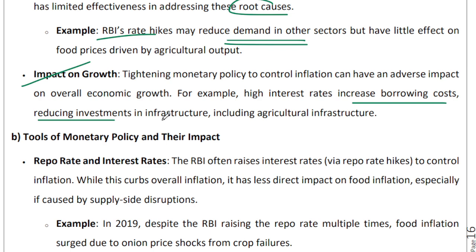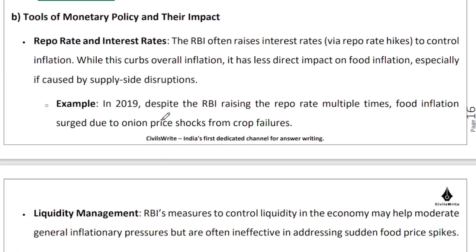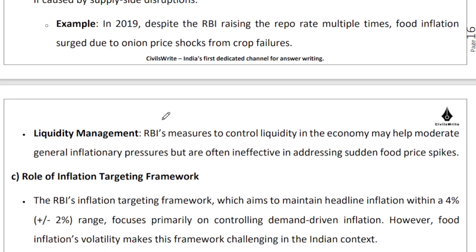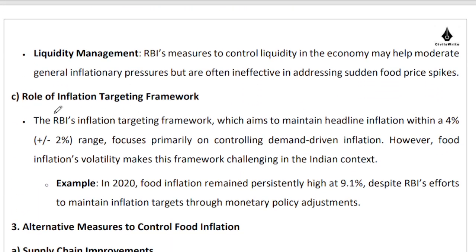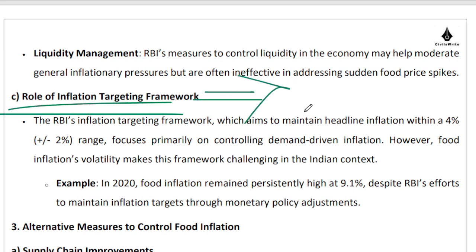So that's the general criticism, but you have to balance this criticism. You have to mention here that RBI is committed to the inflation targeting framework. If RBI is not seen taking the necessary steps, then the inflation expectations of our households will get unhinged.